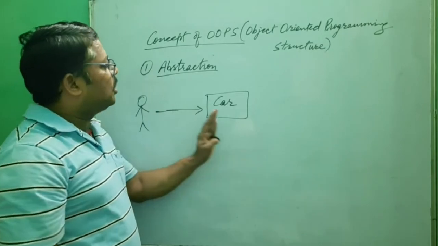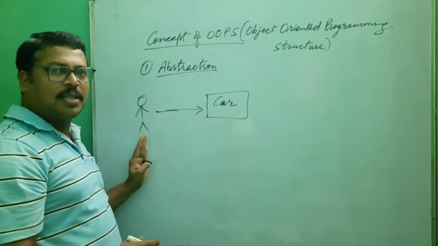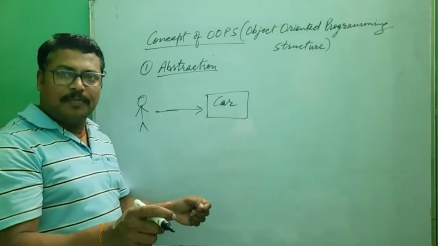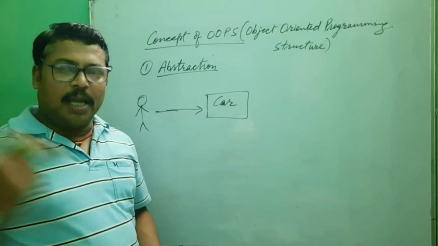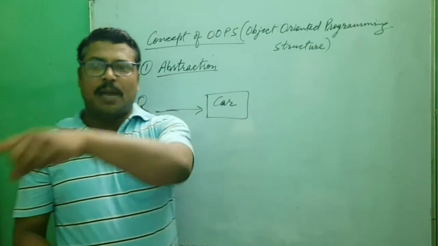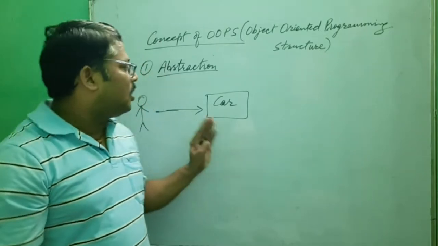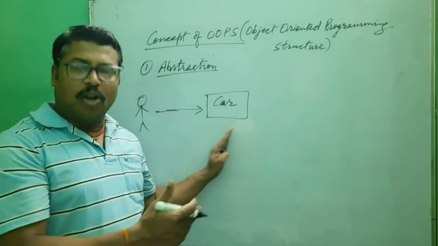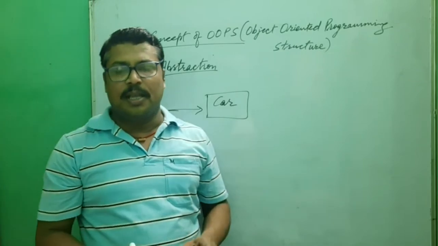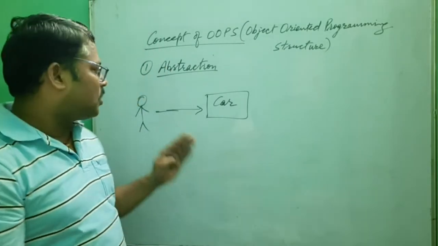We understand only the essential things for us as a driver: the car steering, the car length, the turning diameter in which the car will turn, the car speed, and how many gears there are. We use these, and that is the essential thing for the driver.